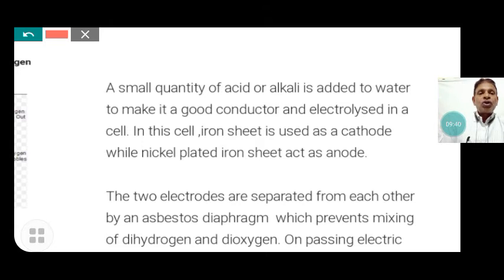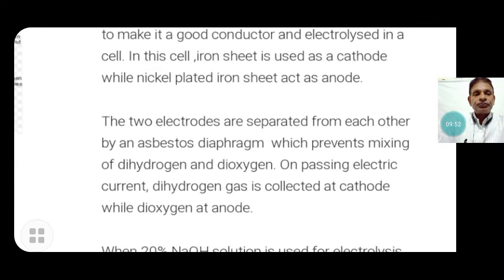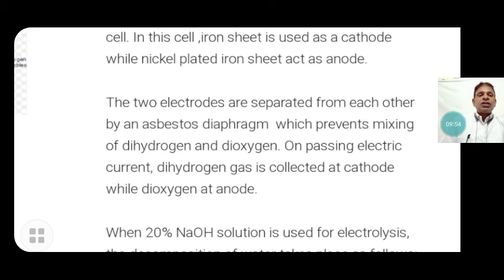The two electrodes are separated from each other by an asbestos diaphragm, which prevents mixing of dihydrogen and dioxygen on passing electricity. On passing electric current, dihydrogen is collected at the cathode, while dioxygen is collected at the anode.